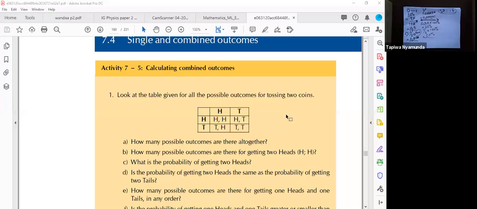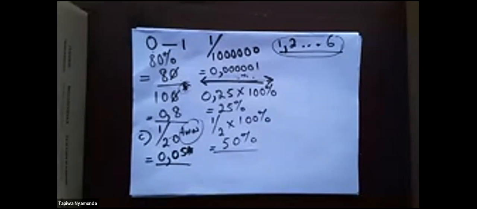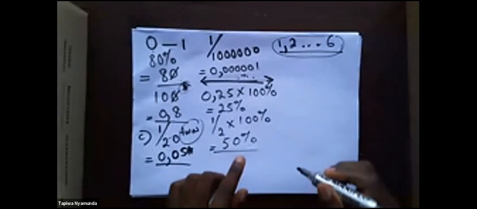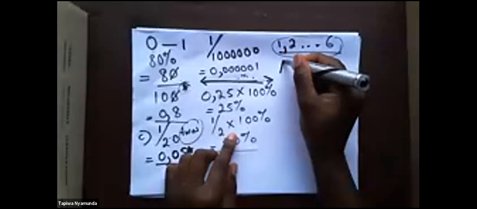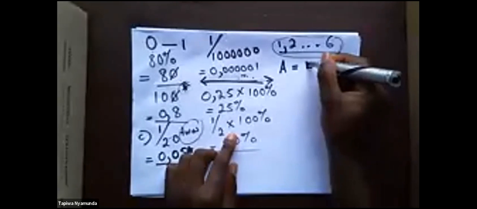Okay, so I'm going to write this on my sheet here. Let me show you. Let's say A is my event.